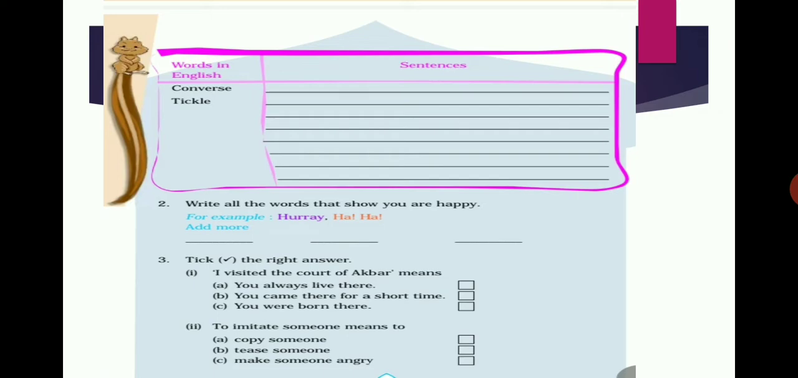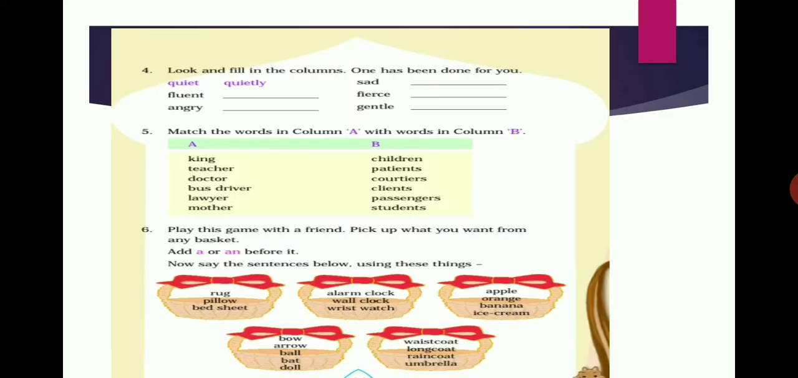So think and tick. Look and fill in the columns. Now one has been done for you. Children, listen carefully here. The word given is quiet and they have done quietly. In a similar way, we have to write fluent as fluently. As they have given the example, we have to fill all the columns.